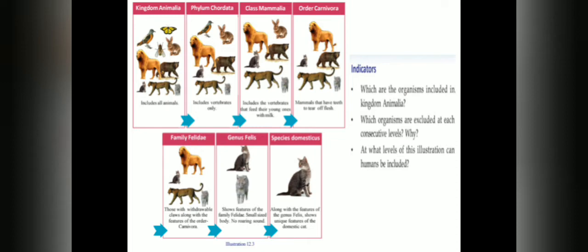Coming to phylum, the next level below the kingdom, kingdom Animalia consists of different phyla. But one such phylum is Chordata, to which the cat belongs. Phylum Chordata means the animals having a vertebral column are included in it. So when coming to the phylum Chordata, which organisms are excluded?